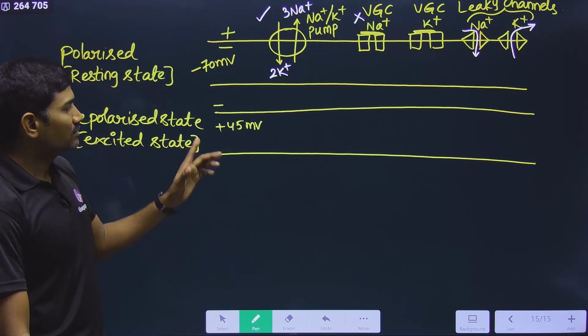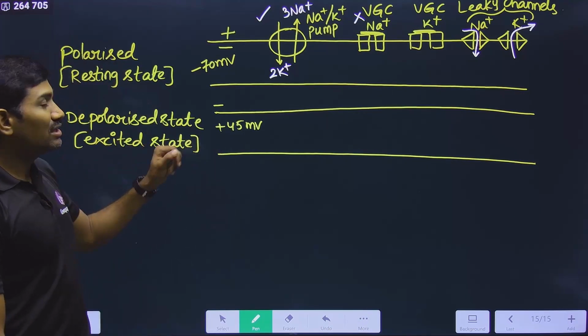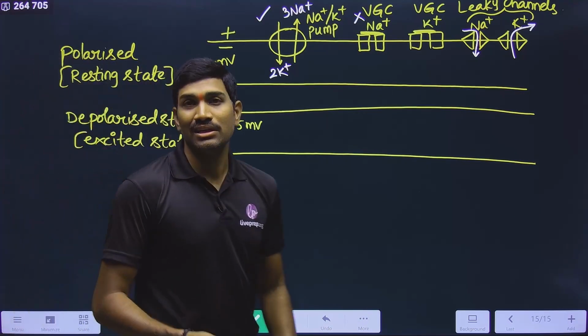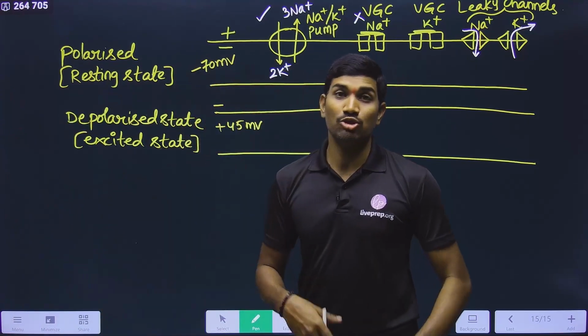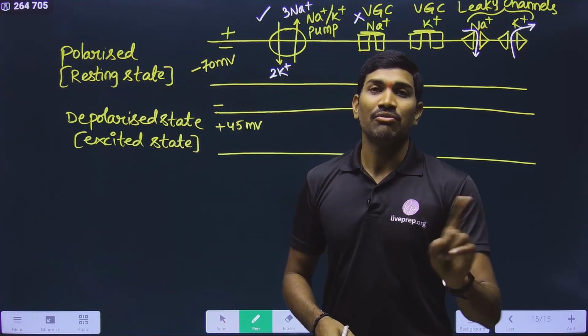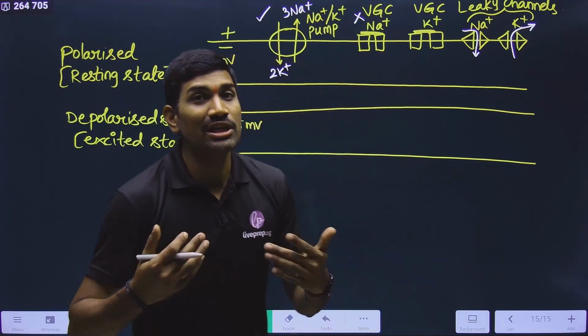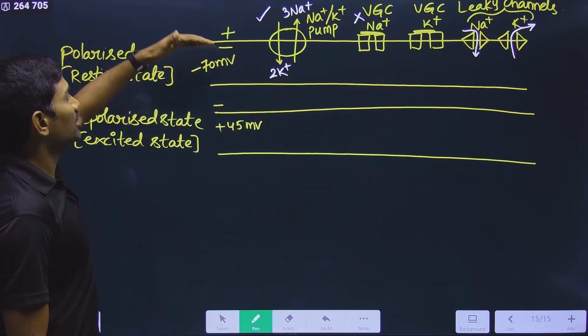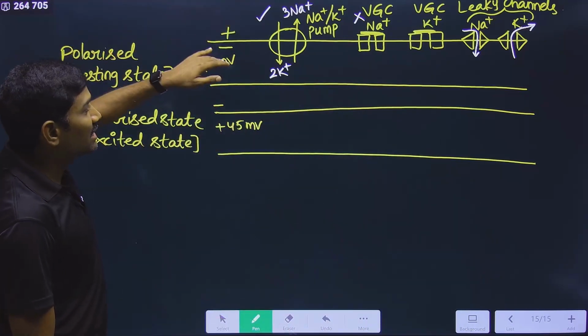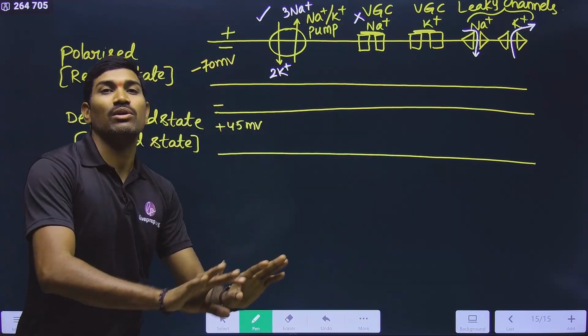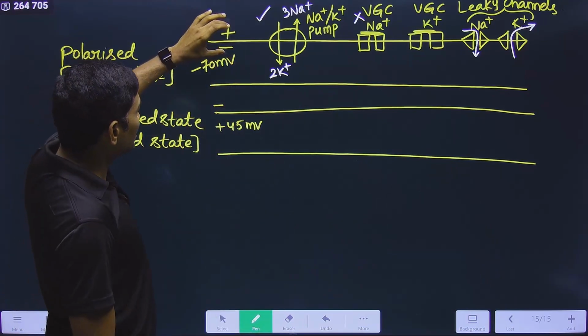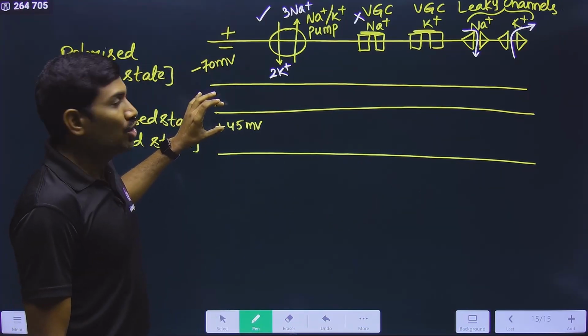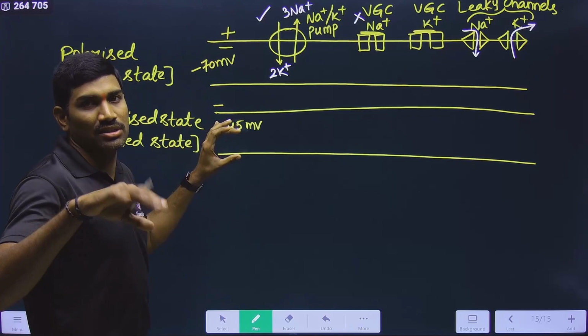Understood or not? And why is it called depolarized? Now you may think that here also there is a plus and minus, that is also called a polarity. No, we are not talking like this. What is original polarity? In the resting state, outside positive, inside negative is called the original polarity. Is the original polarity present here? No. Here original polarity is lost.